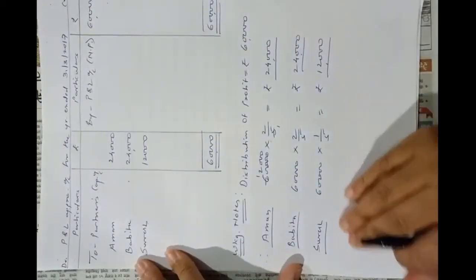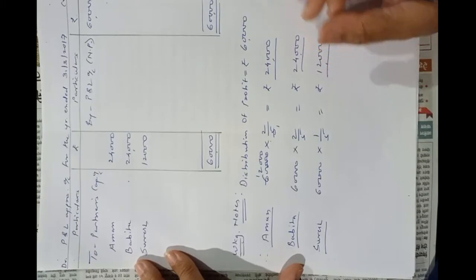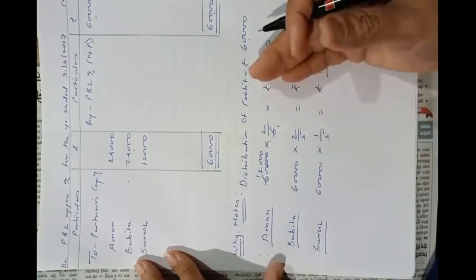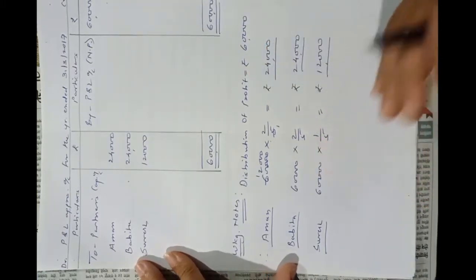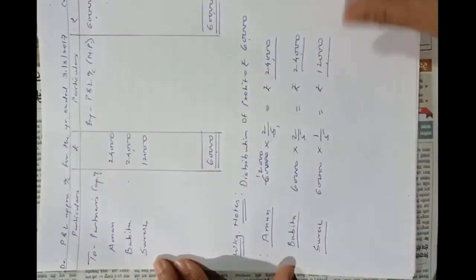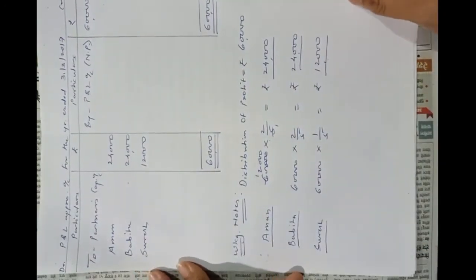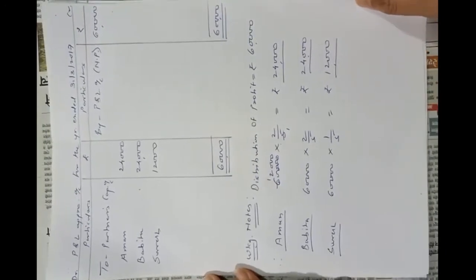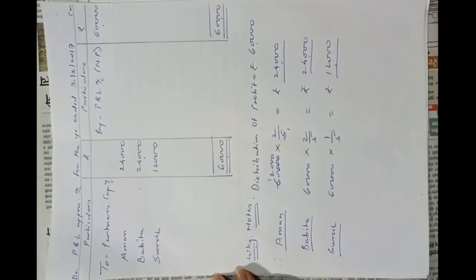So when the partner is getting more profit than the guaranteed amount, we have to give that amount to him. Okay, so calculate this problem in your notebook. It's very simple.